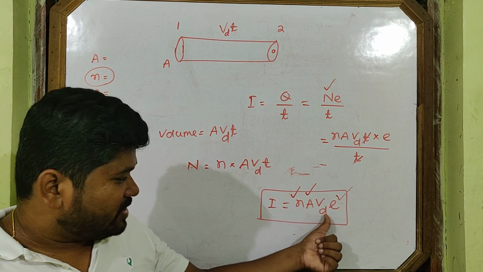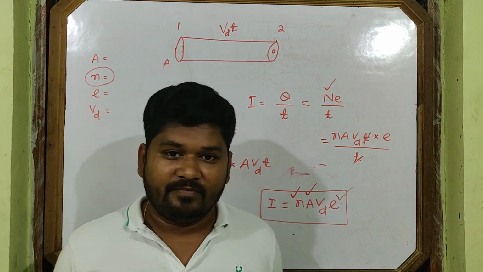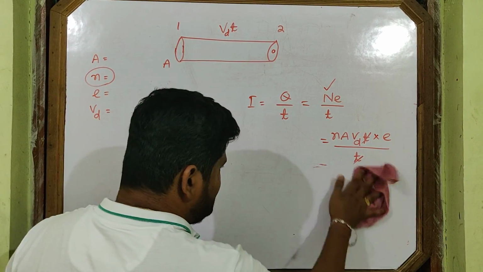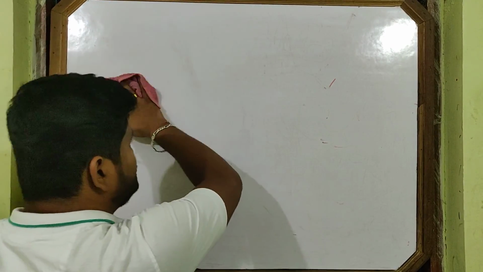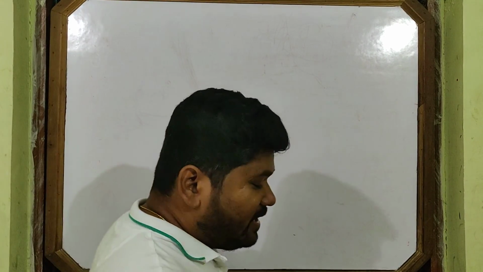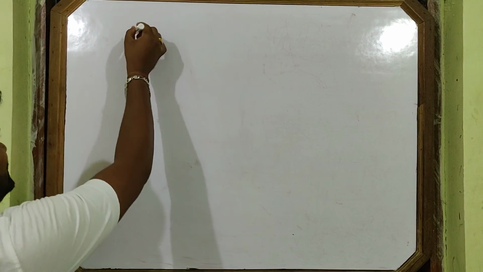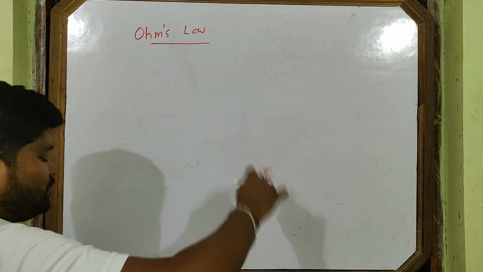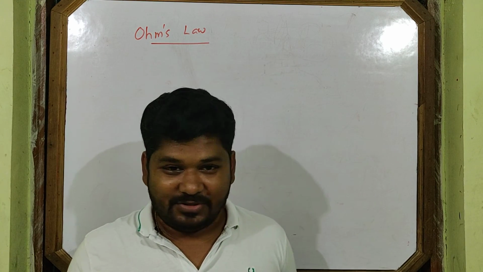So this is the relation between current and drift velocity. This is a 3 marks derivation and sometimes comes in exams. Now let's come to the very well known law you have already read in your 10th class. That is Ohm's law. Everybody knows about Ohm's law. If I ask you the definition of Ohm's law, you will be able to tell it, no problem.